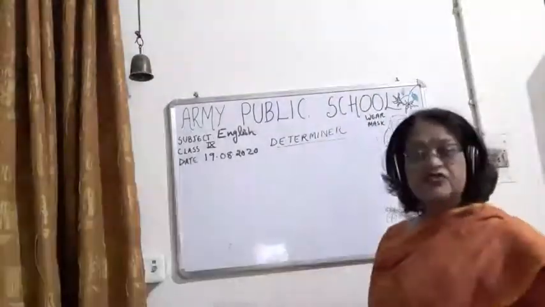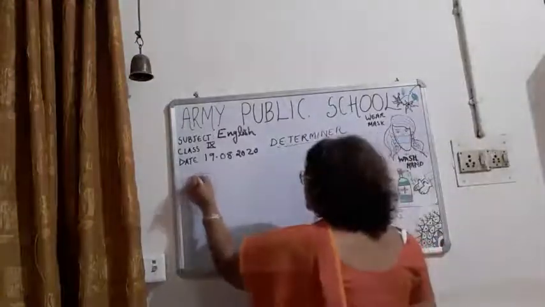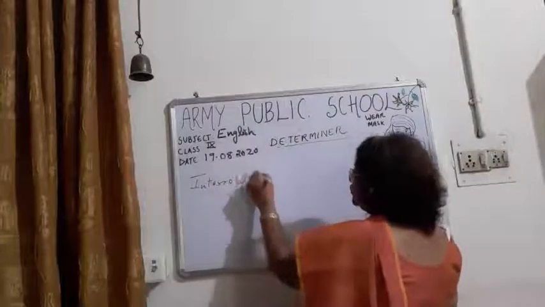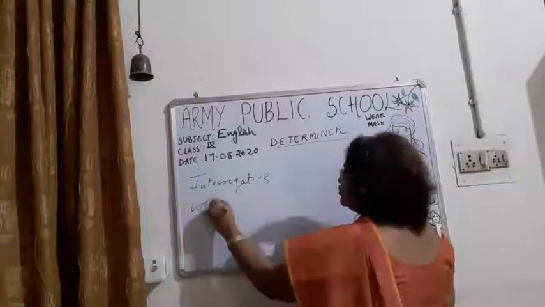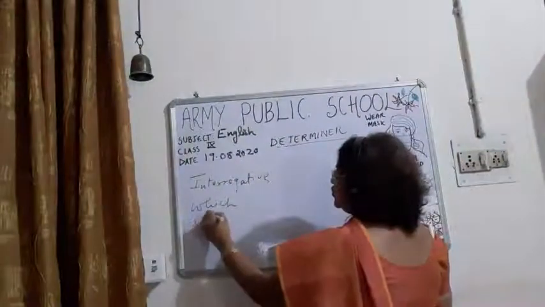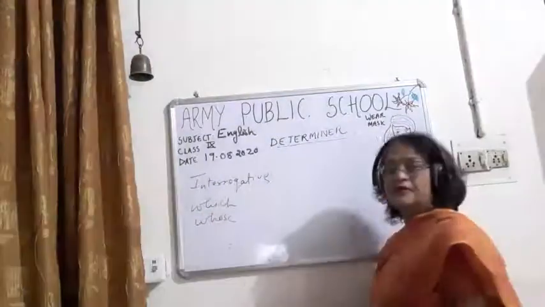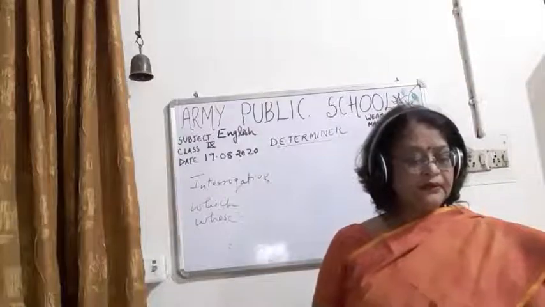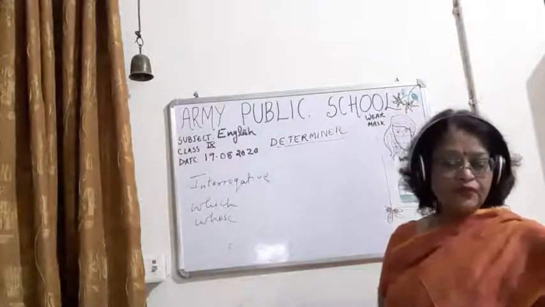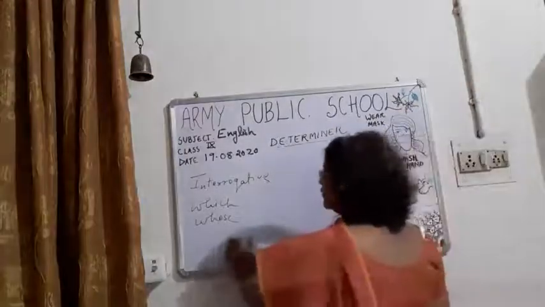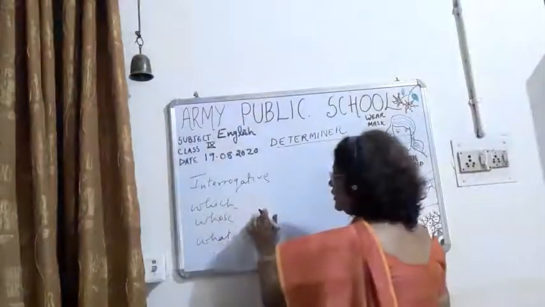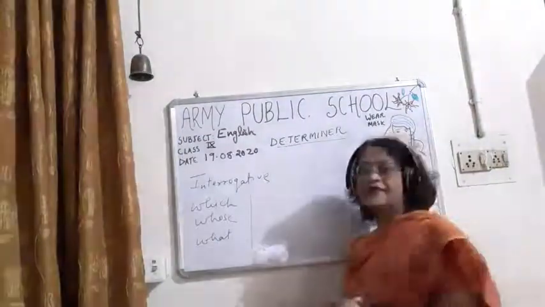Now children, some of the interrogative determiners are which, whose, what. So these are the interrogative determiners.